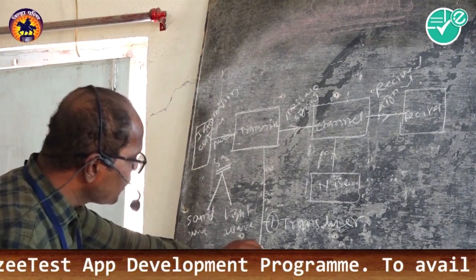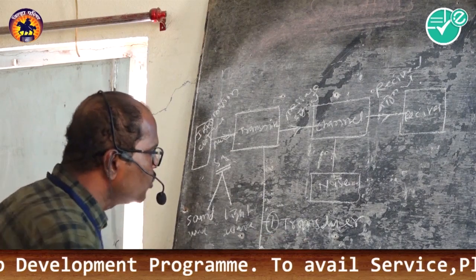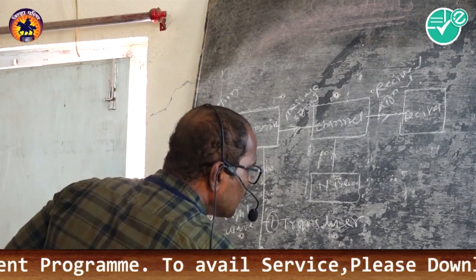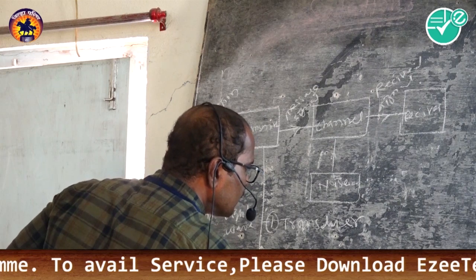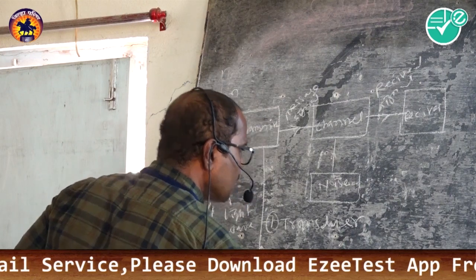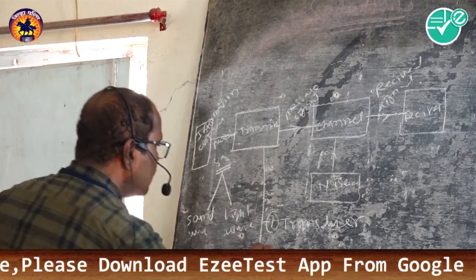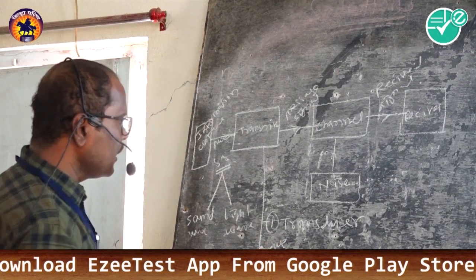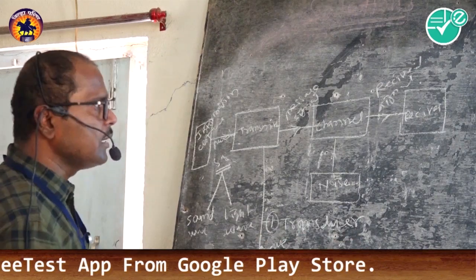This wave signal is converted into an electrical signal here first of all.